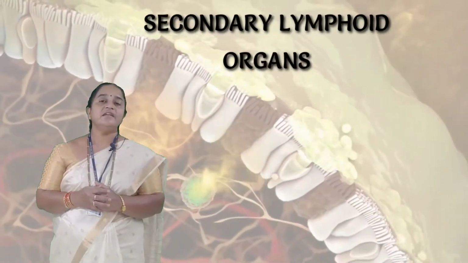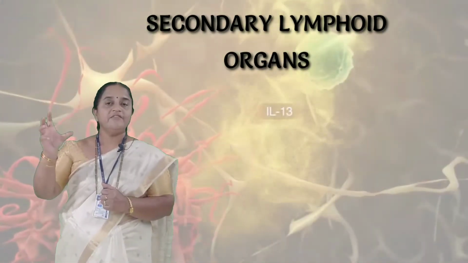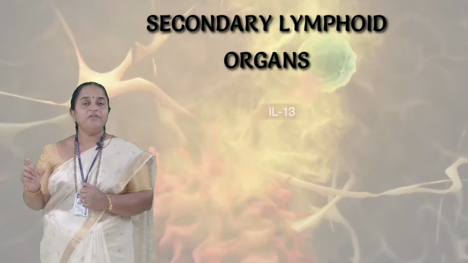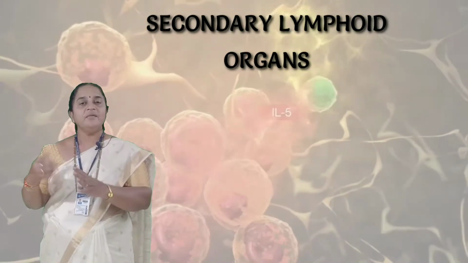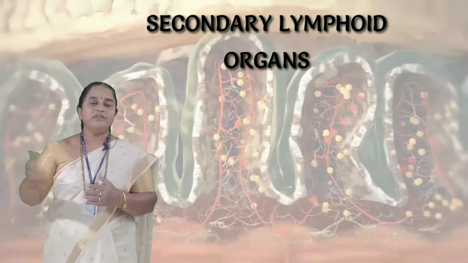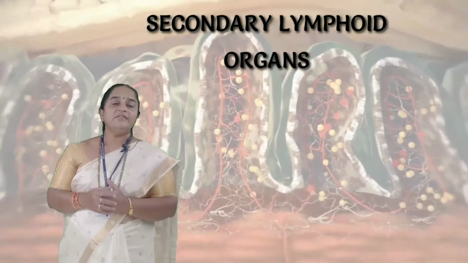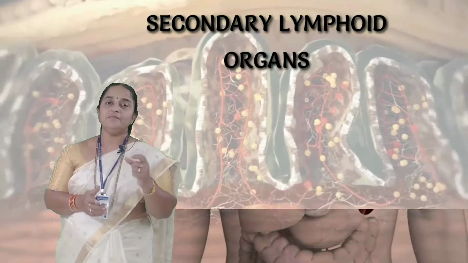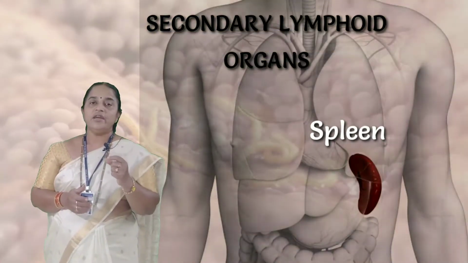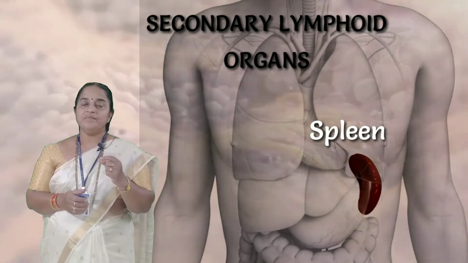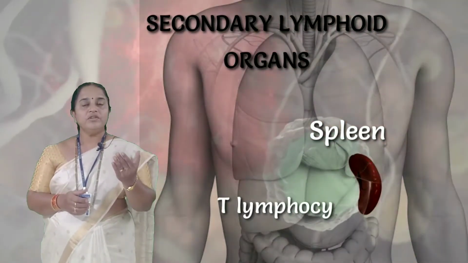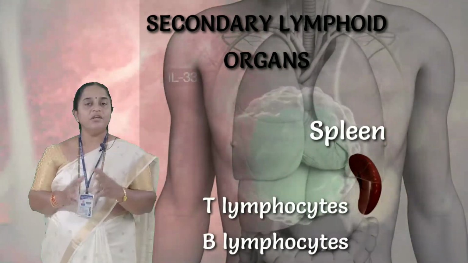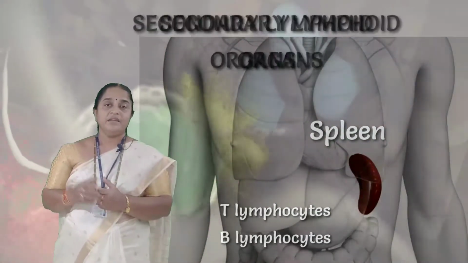In secondary lymphoid organs, there are several regions in our body where the T lymphocytes and B lymphocytes are deposited to generate body defense. Secondary lymphoid organs, mainly the spleen. It is located near the duodenum. This spleen stores both T and B lymphocytes on a larger scale.